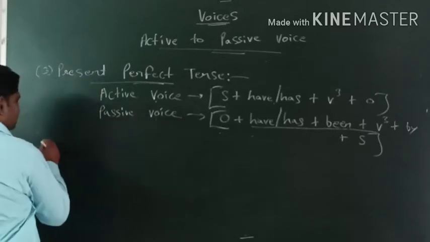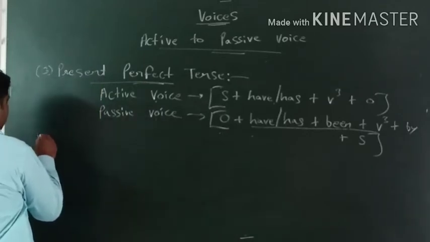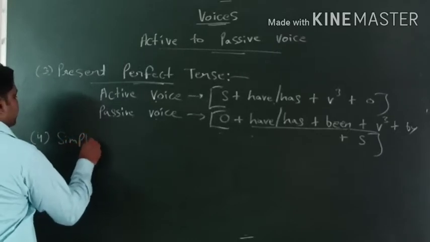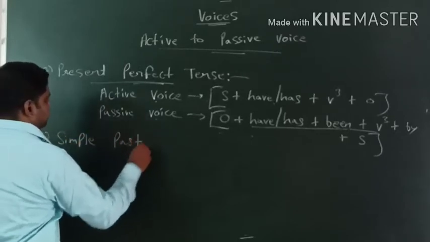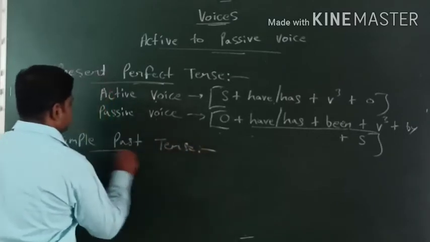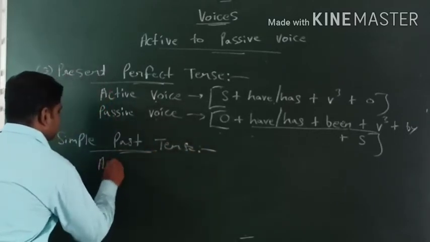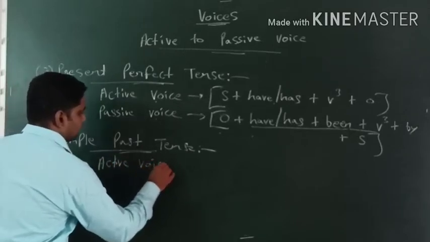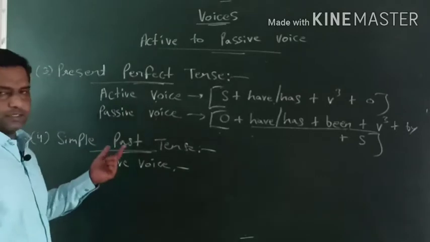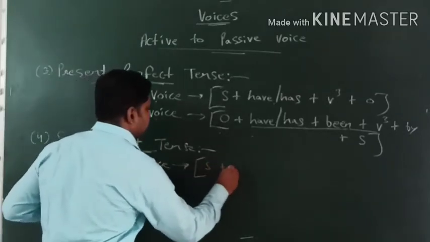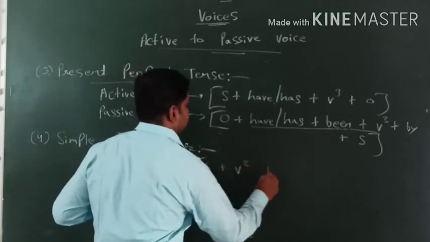Okay, so here let's talk about number 4. That's called simple past tense. Now I'll move to simple past tense. Okay, simple past tense के लिए active voice का formula we know guys. Okay, simple past tense के लिए active voice का formula क्या होगा? Let's check out. Subject plus V2 plus object.